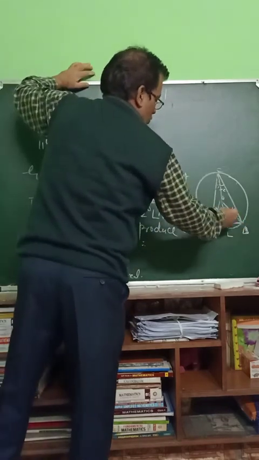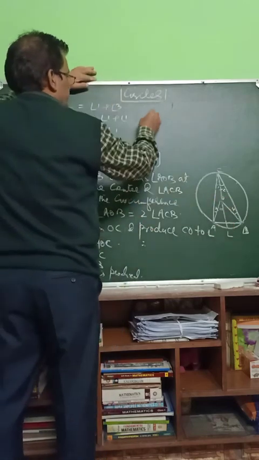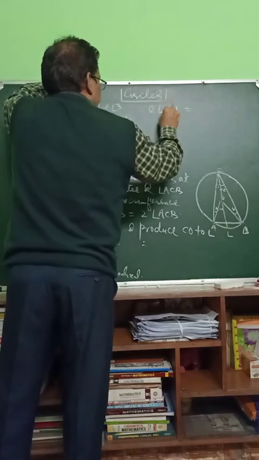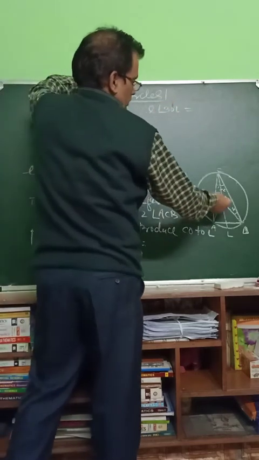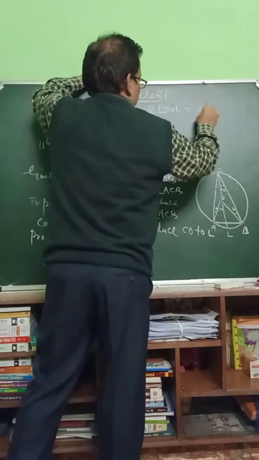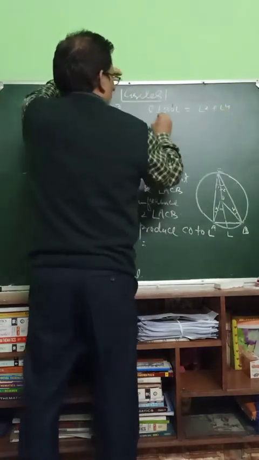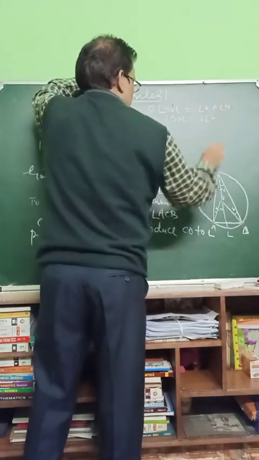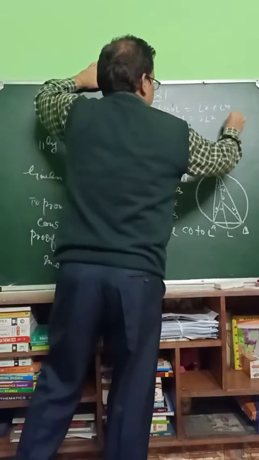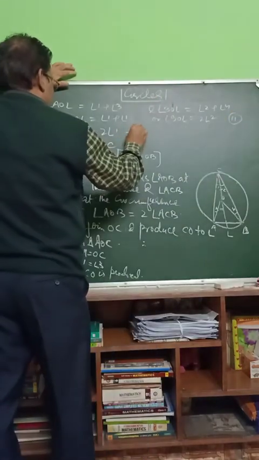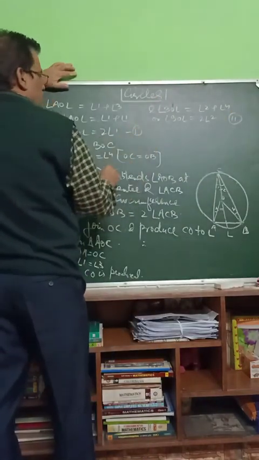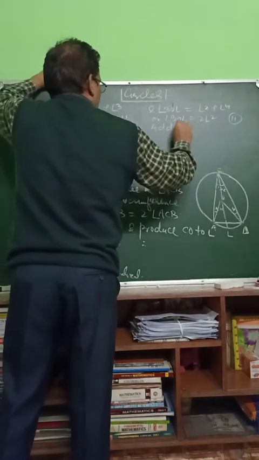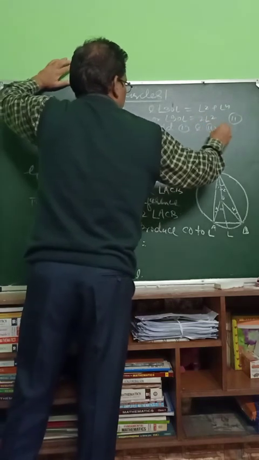And angle BOL is equal to angle 2 plus angle 4, or angle BOL is twice angle 2. This is the second one and that is the first one, so I will add 1 and 2.